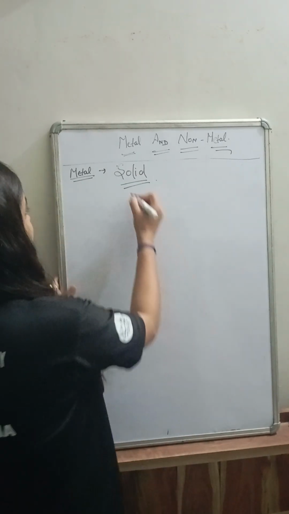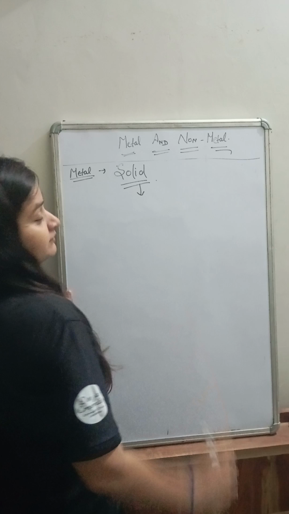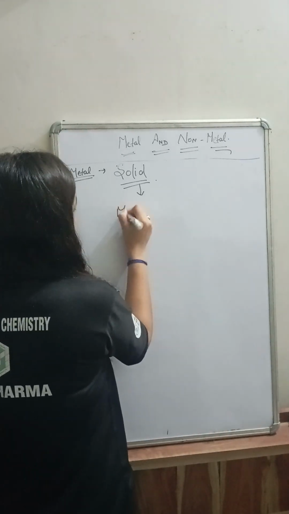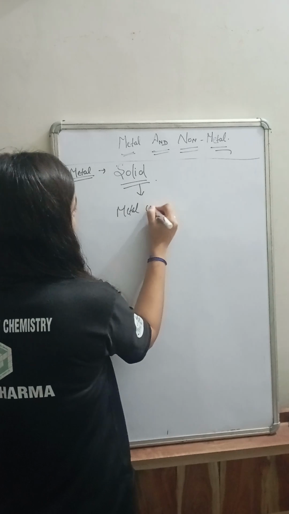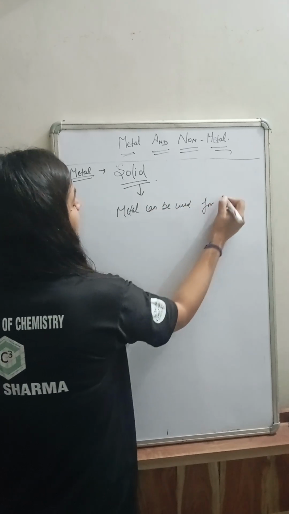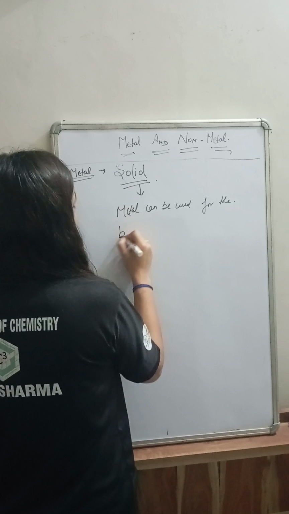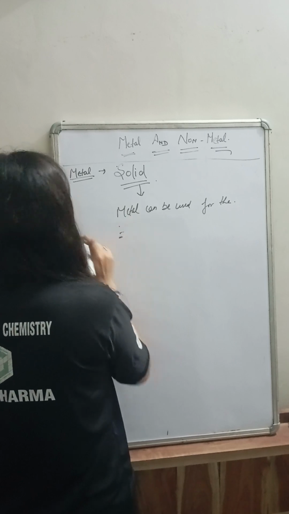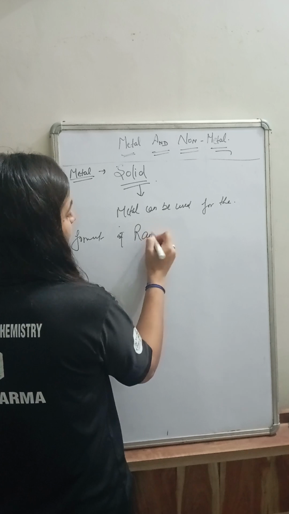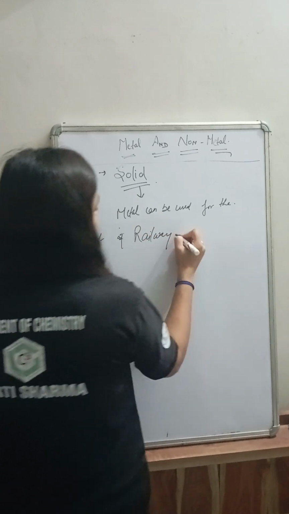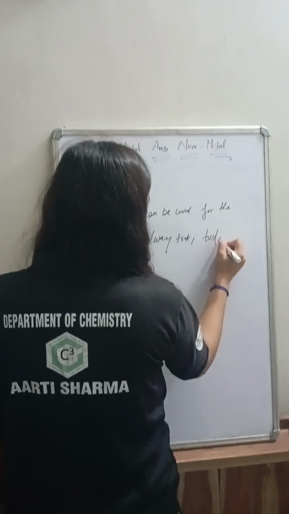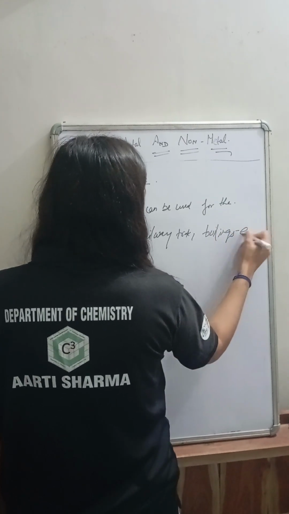That basically means metal can be used for the formation of railway tracks, buildings, etc.